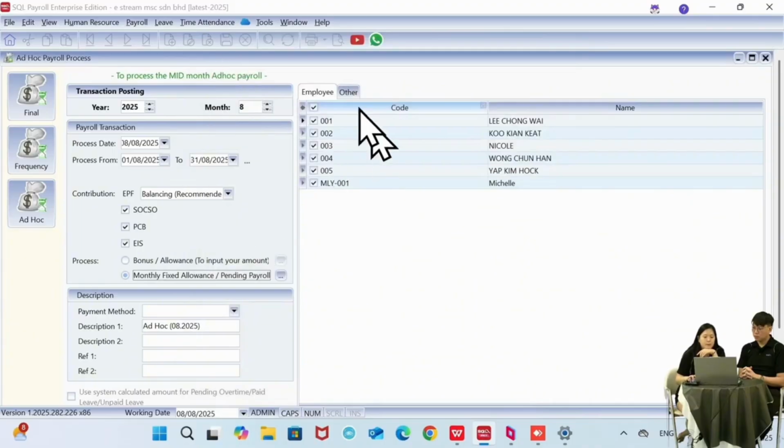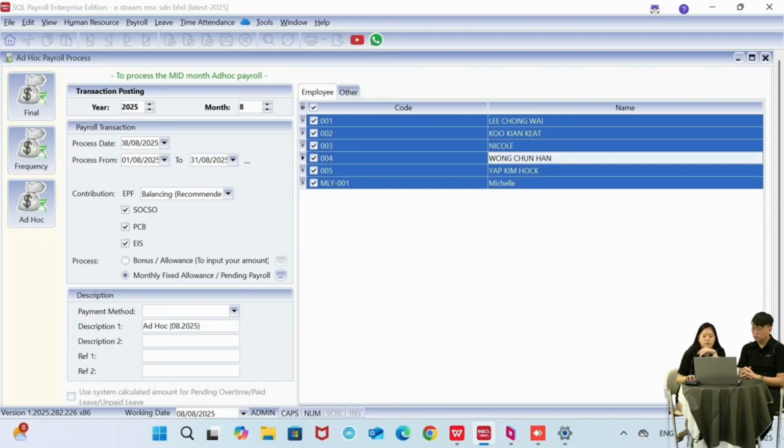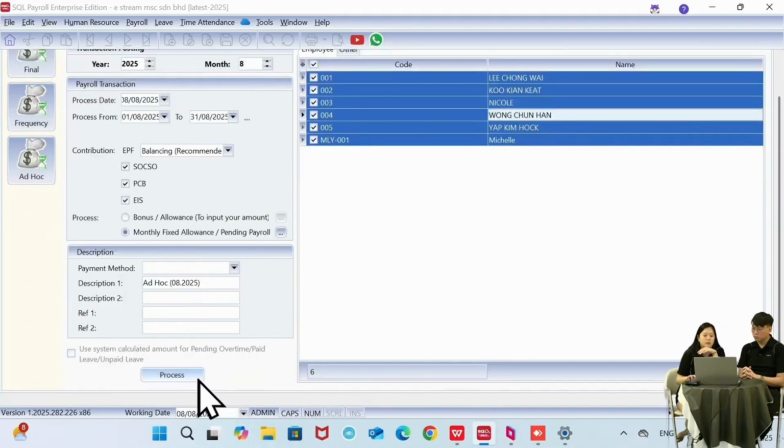Okay, then by default, the system will tick all the employees over here. But not to worry, because if I have selected the pending payroll setting, the system will only calculate for whoever has keyed in the pending payroll. So for example, in the list we have 6 persons over here. I don't do anything, I can just click on process.